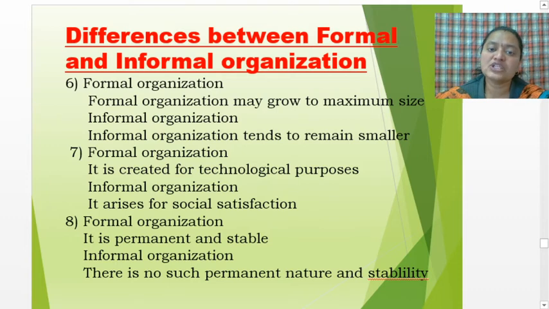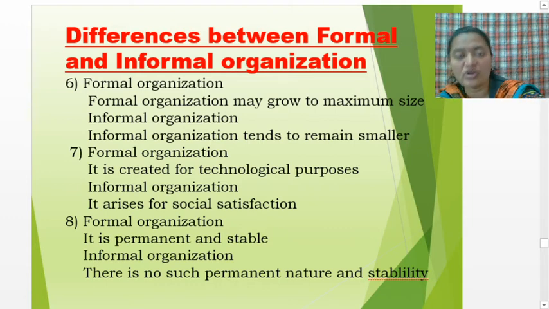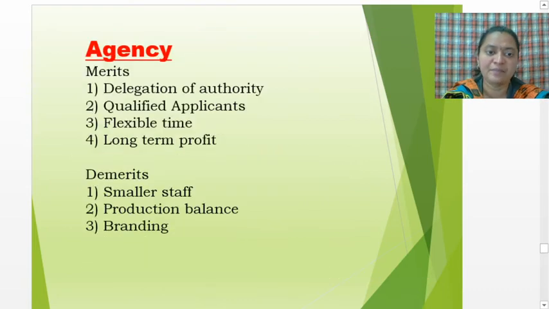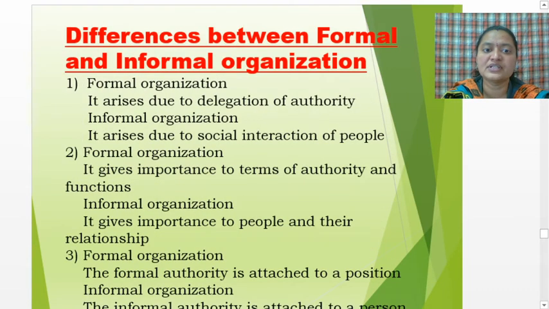Then formal organization is permanent and stable, and informal organization has no such permanent nature and stability. Why will formal organization remain stable? Because there are certain fixed rules and regulations, so it will remain stable and permanent and will not change. But informal organization exists only for a temporary time duration and may collapse at any time. There is no stability in that. This is all about the differences between formal and informal organization.